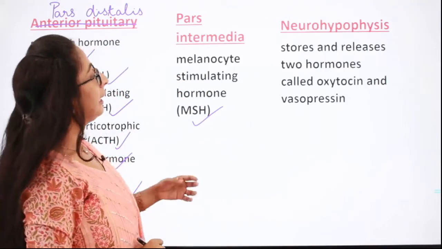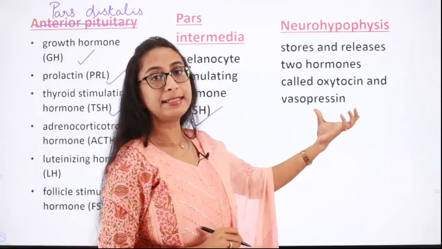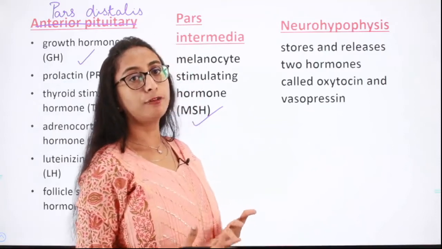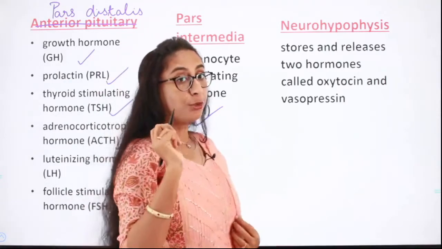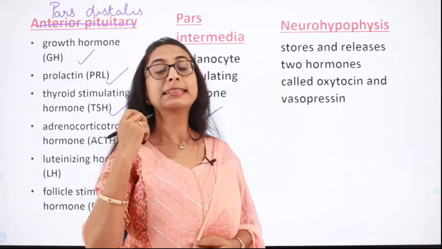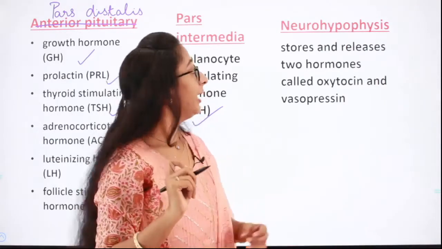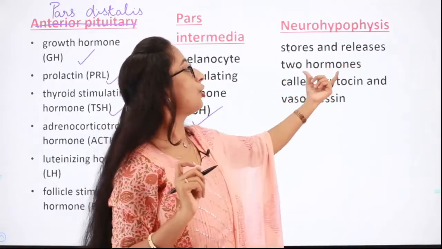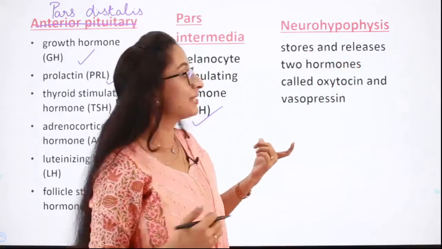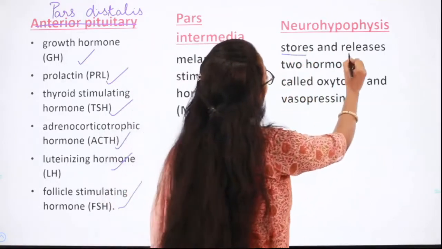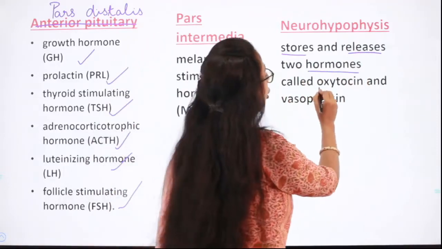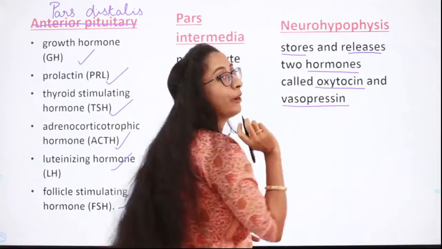Next comes the third part, the pars nervosa or the posterior lobe of the pituitary gland. I already told you it does not synthesize any hormones. It only stores and releases the hormones synthesized by the neurosecretory cells of the hypothalamus. Those hormones are oxytocin and vasopressin.